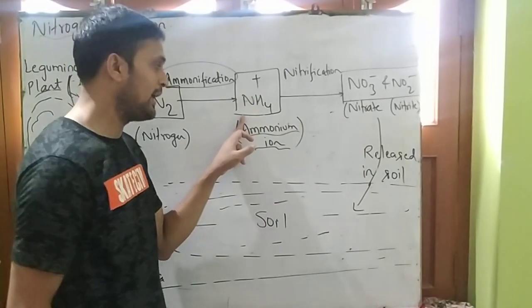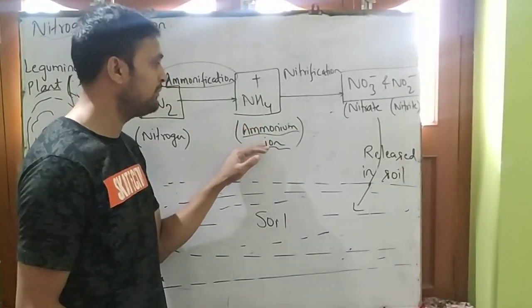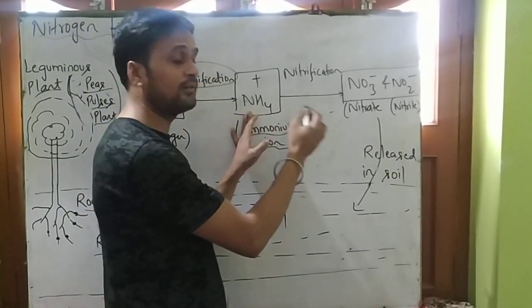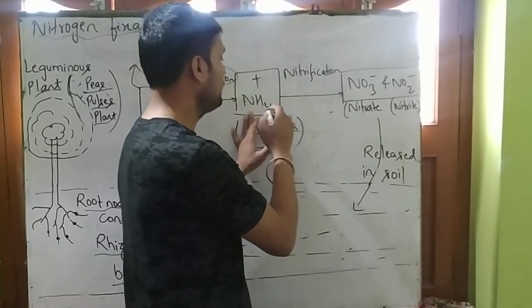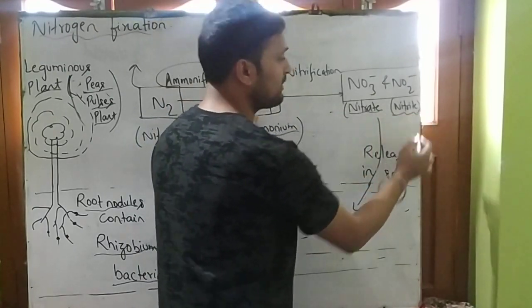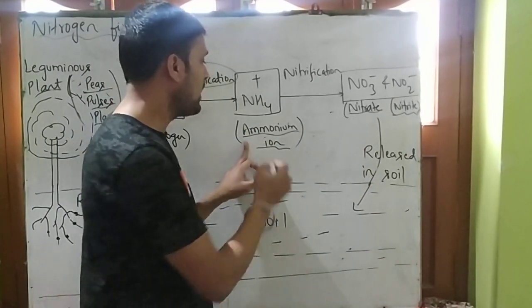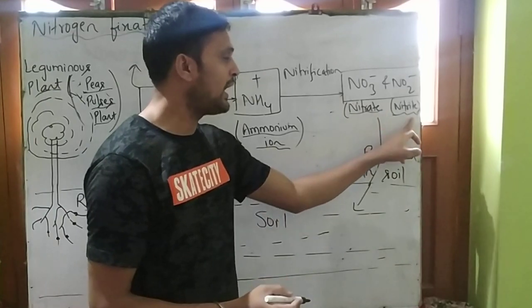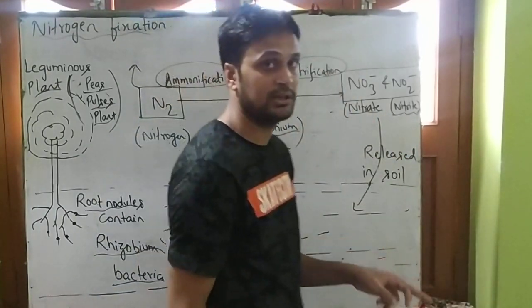Now student, what happens after nitrogen gets converted into ammonium ion? This ammonium ion is converted by rhizobium bacteria into nitrate and nitrite. The process of converting ammonium ion into nitrate and nitrite is known as nitrification.